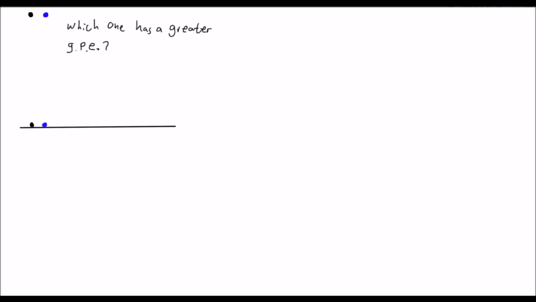But let's take another scenario. Let's take that object and say it's a little bit lower. Let's say it's right here. What would I have to do to give the blue object, the other ball, a higher potential energy than the black one? Well, put it higher. Now it took more work to travel this farther distance than this shorter distance. So that means this object here has a greater GPE. We can take this farther as well. Let's have another surface here.